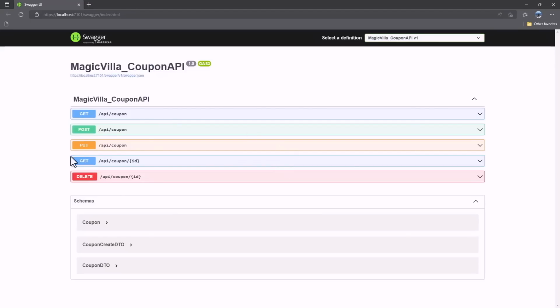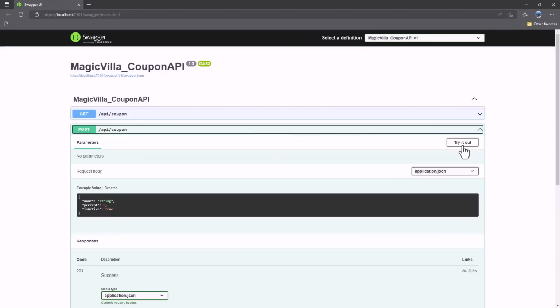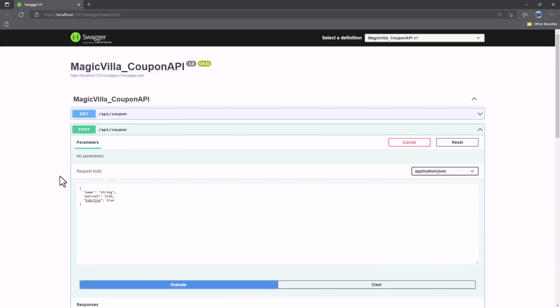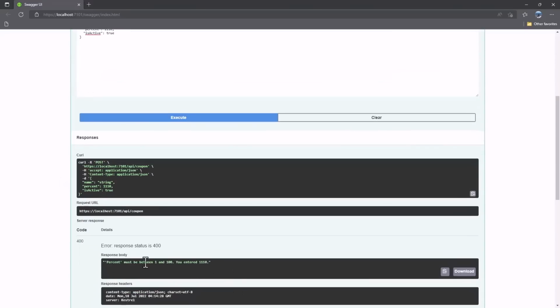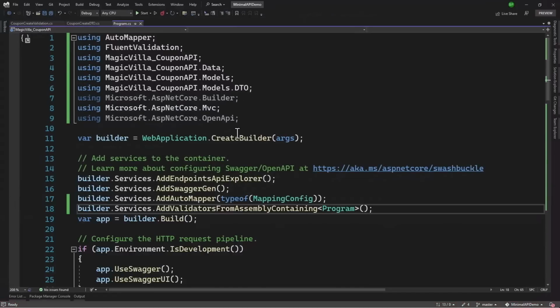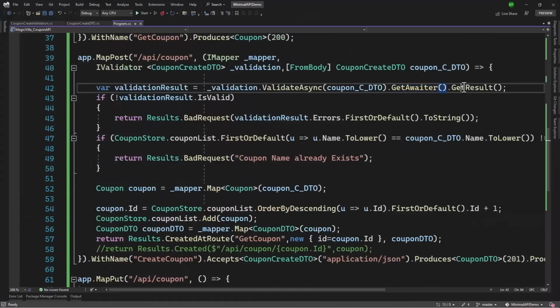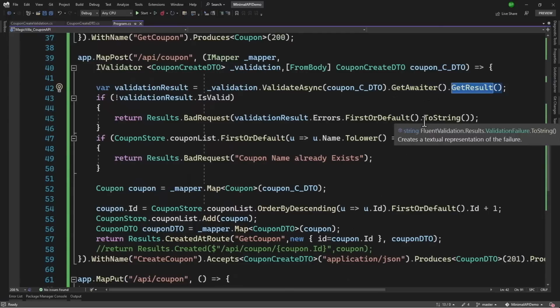If we run that, everything works, and let me try post here. Percent, we will make it more than 100, and execute. We scroll down. Perfect. We see the error message, percent must be between 1 and 100. You entered 110. So our validation is working. But if we go down here, we are using the GetAwaiter().GetResult(). Let me continue and remove that in the next video.